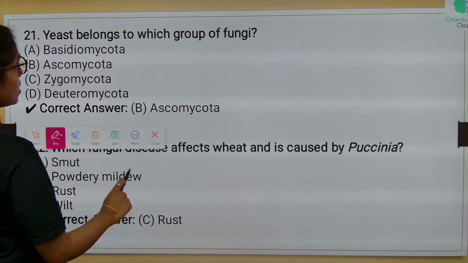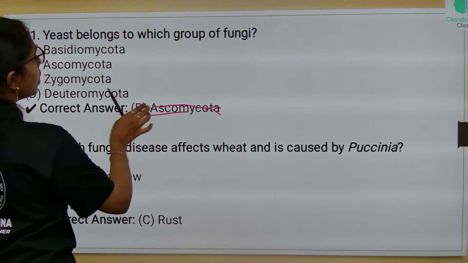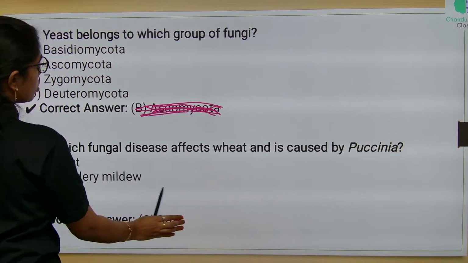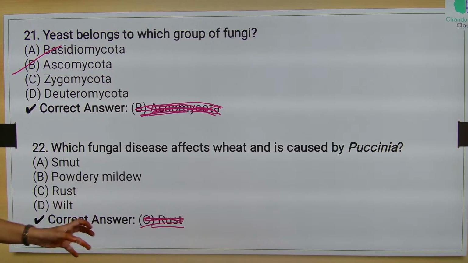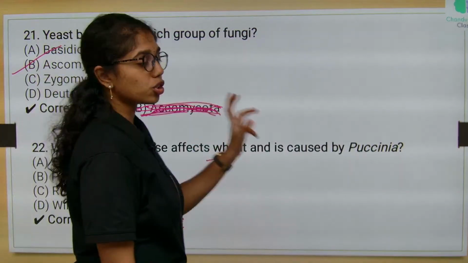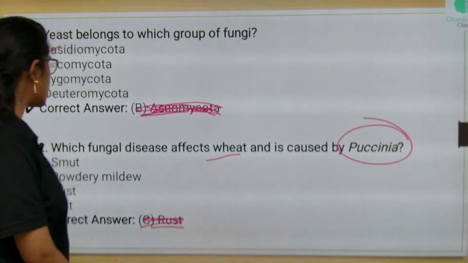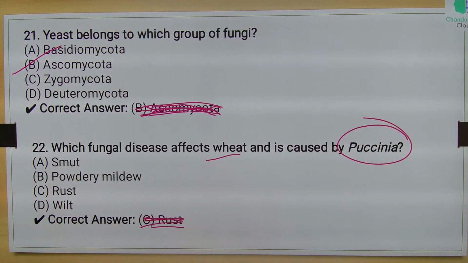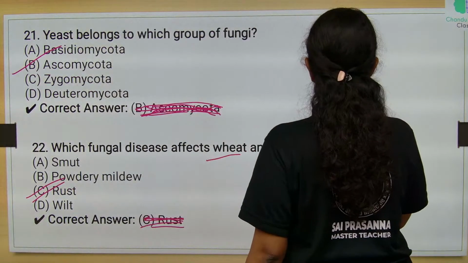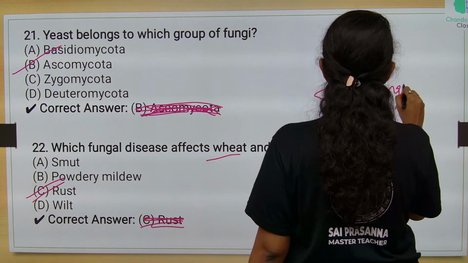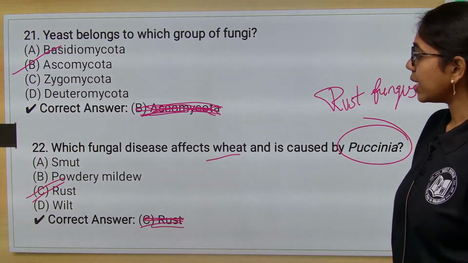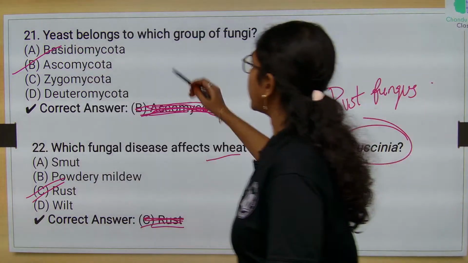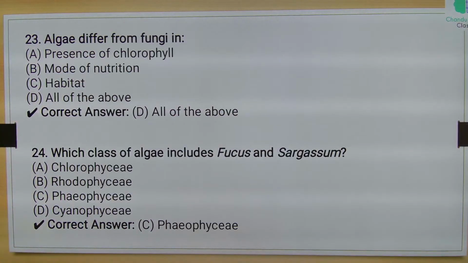And then next question, yeast belongs to which group of fungi? Undoubtedly it is Ascomycetes. Yeast, which is unicellular fungi, which is Saccharomyces cerevisiae, belongs to what group of fungi? Ascomycetes. Which fungal disease will affect wheat and is caused by Puccinia? That is rust. Puccinia is also called as rust fungus, whereas Ustilago is also called as smut fungus. So, here Puccinia will cause what? Rust disease.